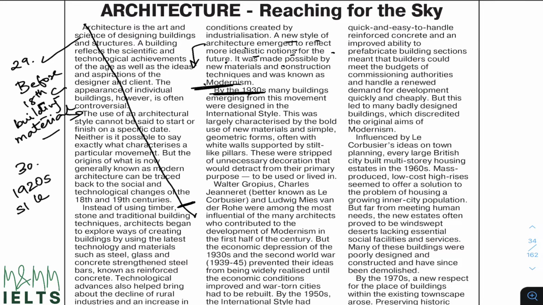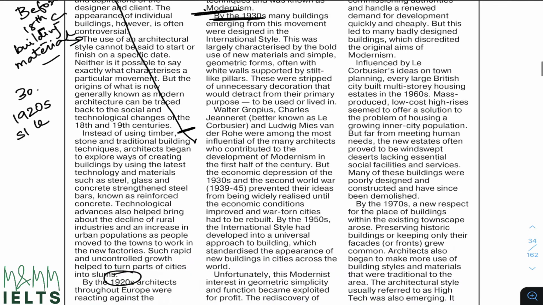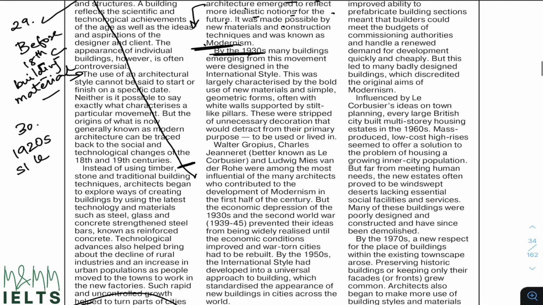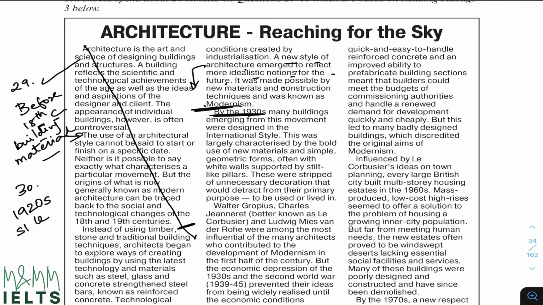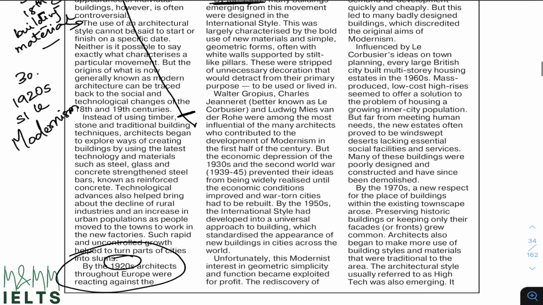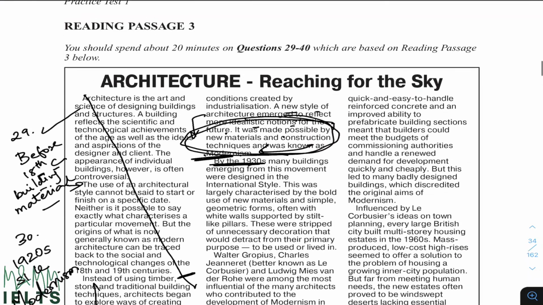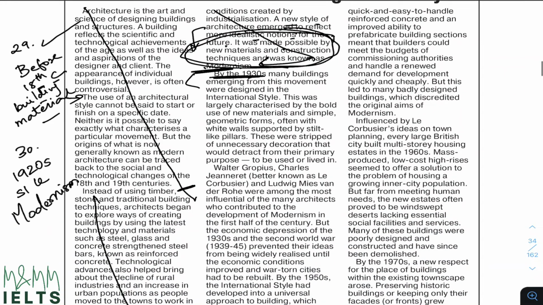So my answer cannot be in the 1930s. It has to be in the 1920s paragraph. And there is only one thing that started, it began to be known, and that is modernism. So that is my new style that evolved in the 1920s, and that is modernism. Now I know that my answer number 30 is here, which means I do not need to look back till here for 31 and beyond. I will start reading it from here.